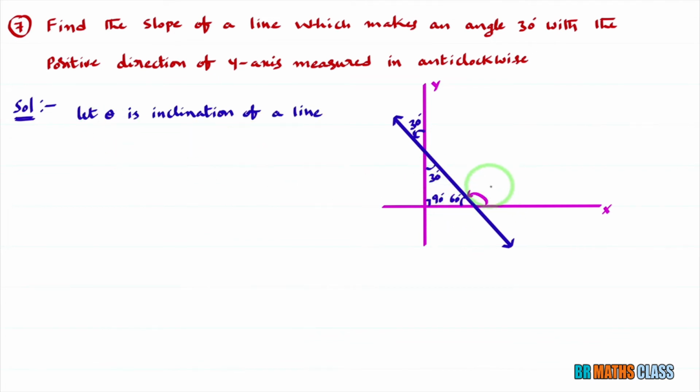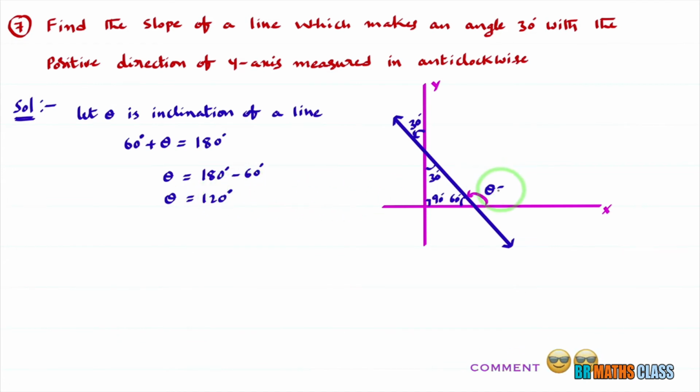You consider theta is the inclination of the line. And you observe here 60 degrees plus theta is what? 60 degrees plus theta, this full angle is what? This full angle is 180 degrees. From this, we can calculate theta. Theta is 180 degrees minus 60 degrees. So what is theta? Theta is 120 degrees. So the inclination of this line is 120 degrees.